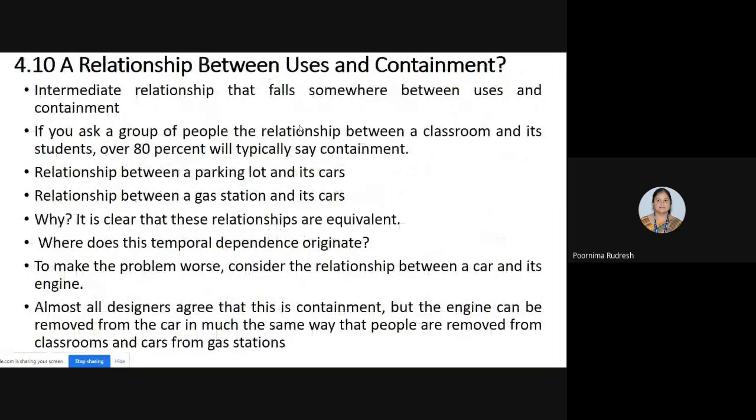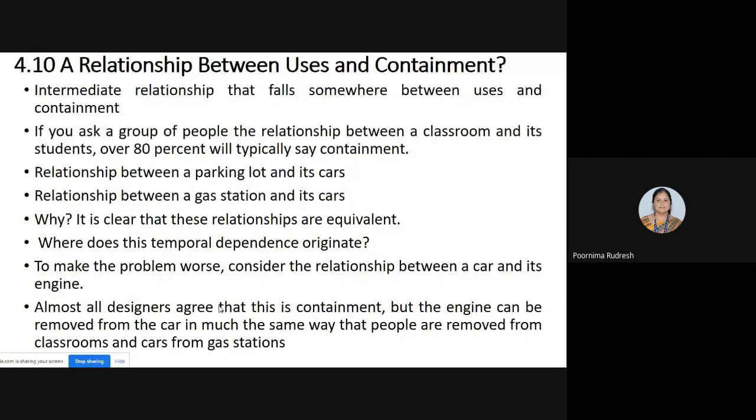Here we have different types of statements, right? One is the relationship between the classroom and its students. The next one is between a car lot and its cars. And the next one is the gas station and its cars, or the car consisting of its engine.